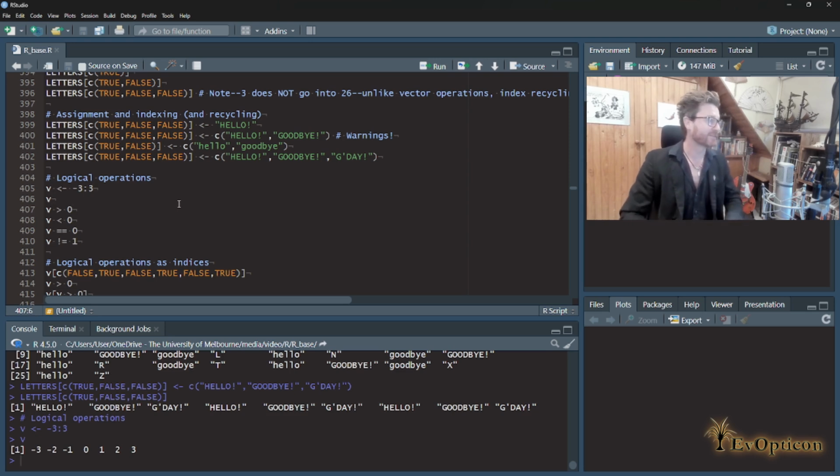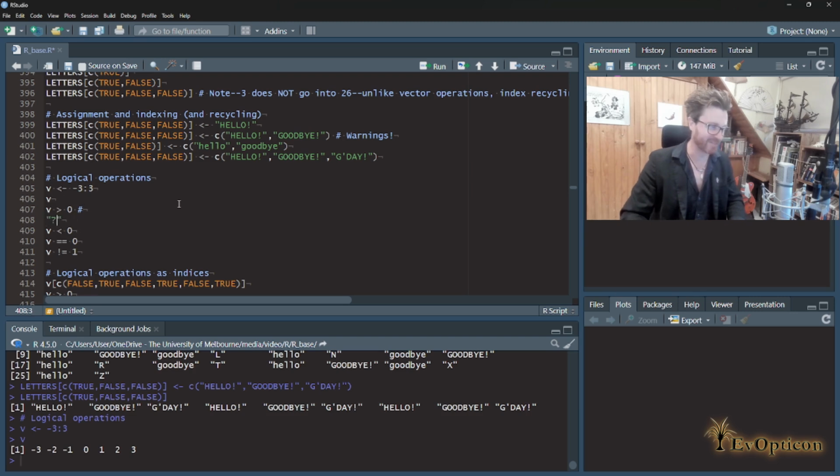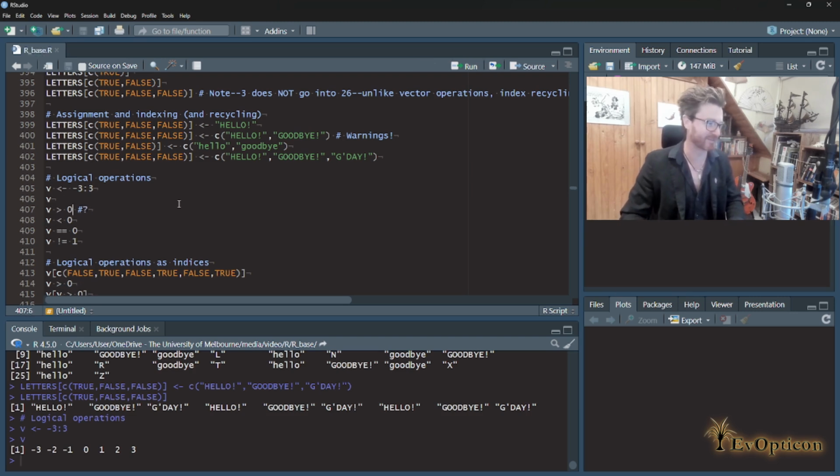Good. Now I'm going to ask a question about my vector. This is the essence of logical operations. They are the way you ask questions of your data, and it's usually your vectors. So I'm going to ask the question, V greater than 0? You could imagine, I'll put it as a comment, that there's a question mark after this, which is how you should imagine it.